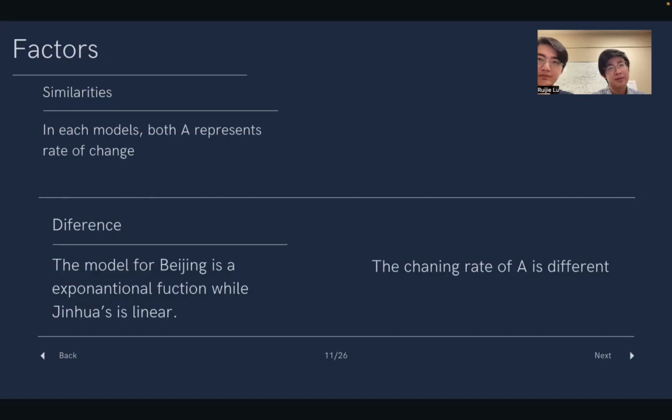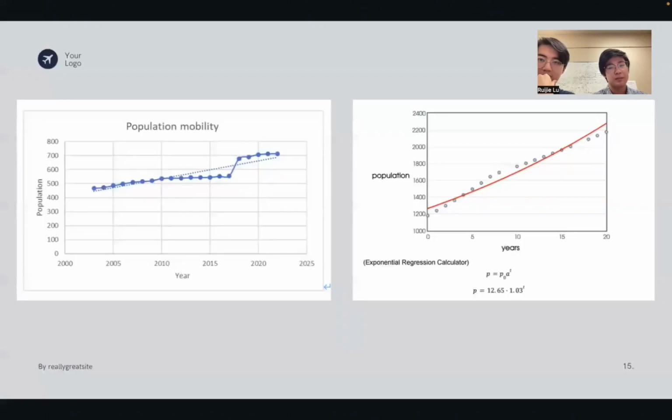The initial population of Beijing is larger than Jinhua, since it is a larger city. However, since the model of Beijing is an exponential model and the model for Jinhua is linear, the A is actually different. The A for Jinhua is changing at a constant rate, and A of Beijing is changing at an exponential rate. We used our model to generate the population in 2008 and 2010 and compare it with real-world data.